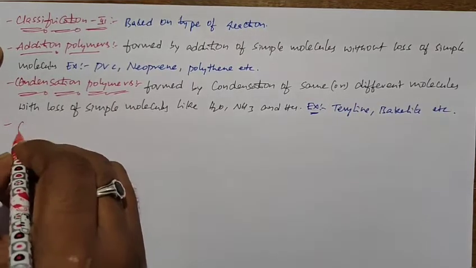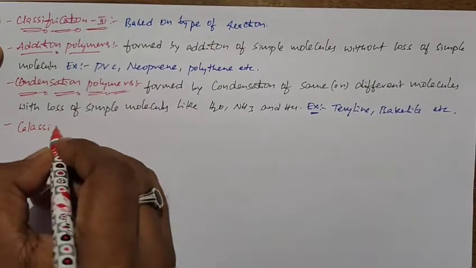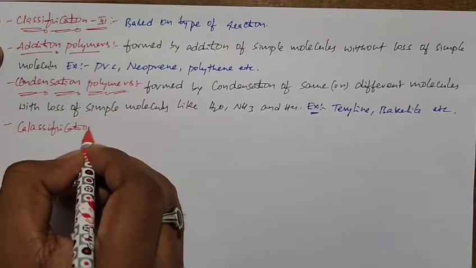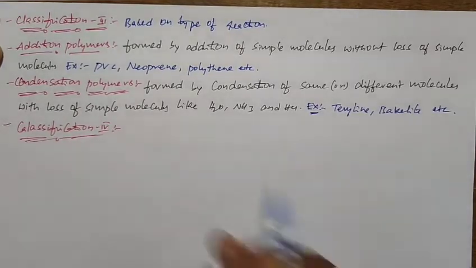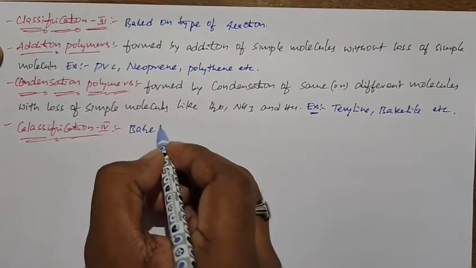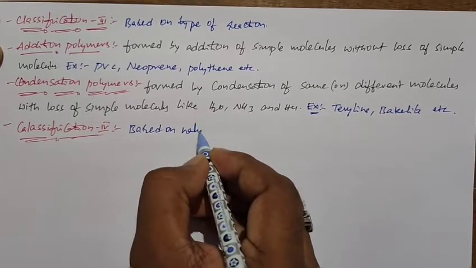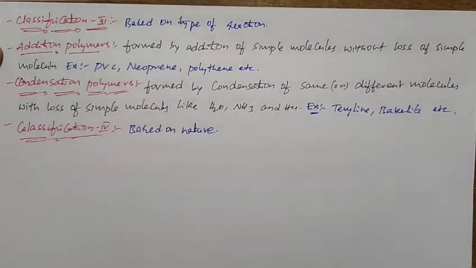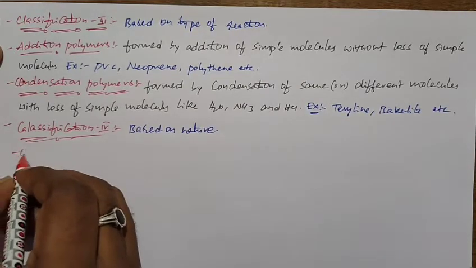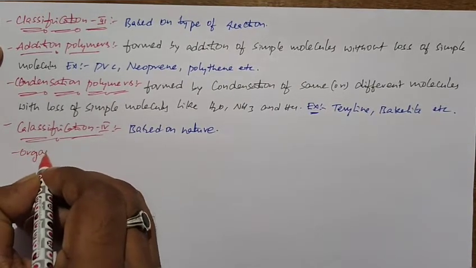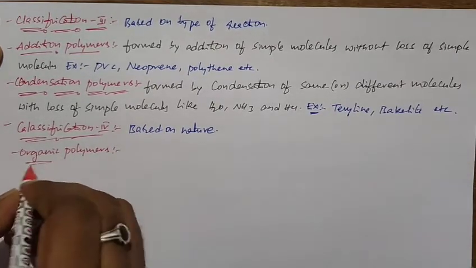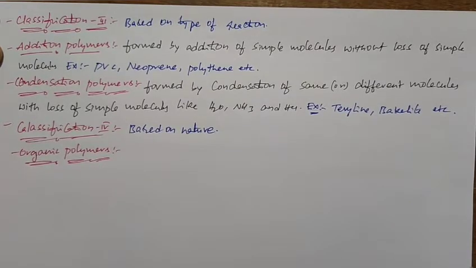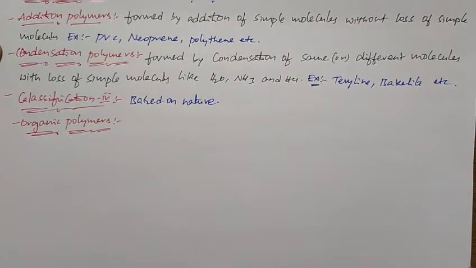And next, classification 4. Classification 4 is based on the nature of the polymer. Based on nature, the polymers are again divided into two types. One is organic polymers and another one is inorganic polymers.